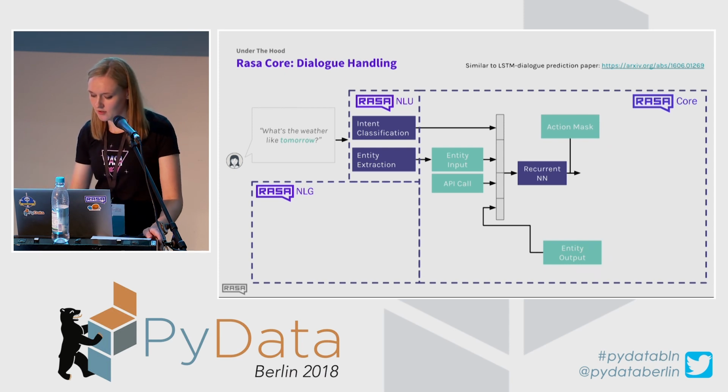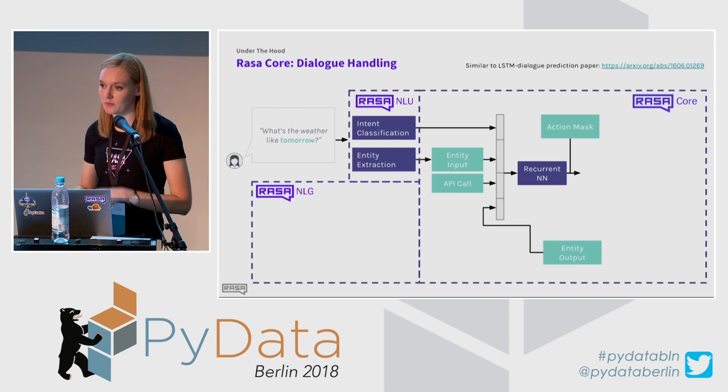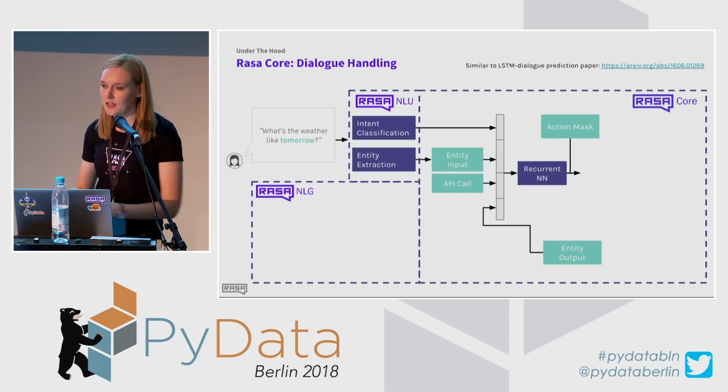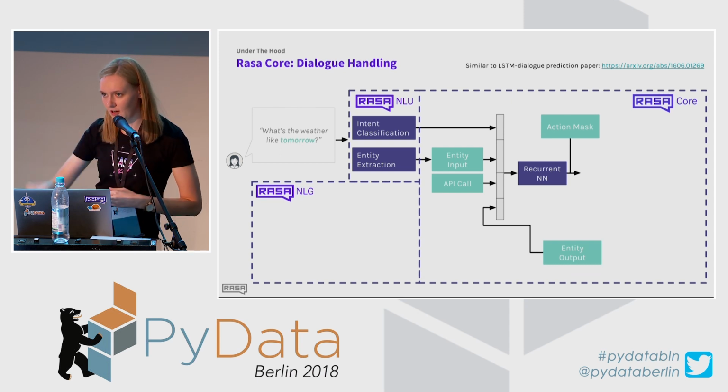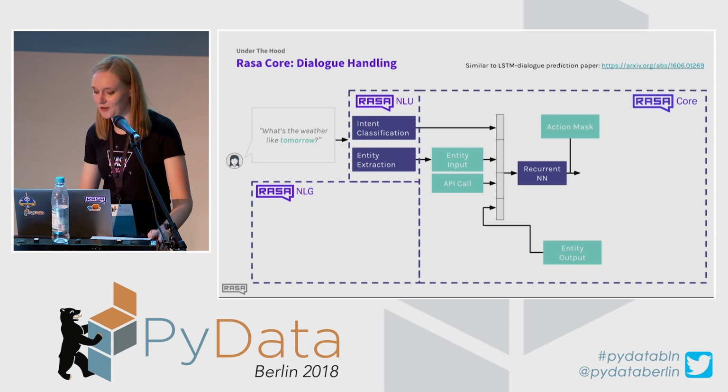So just one other thing. As I said, the Rasa Core model is using previous conversations as well, and that's why it's a recurrent neural network. At first it gets previous conversations, and then it gets the current state, and that's why it works as a recurrent neural network.